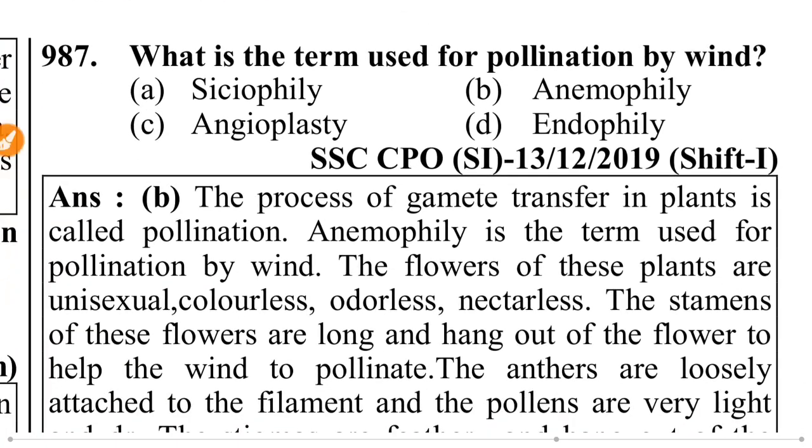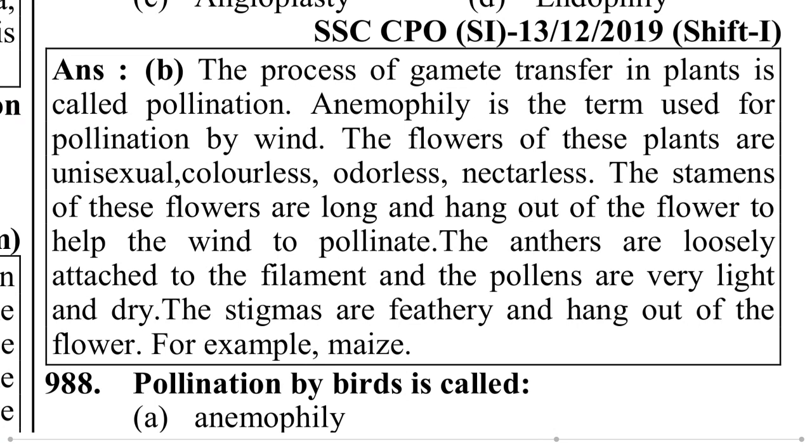What is the term used for pollination by wind? That is anemophily. The process of gamete transfer in plants is called pollination. Anemophily is the term used for pollination by wind. The flowers of these plants are unisexual, colorless, odorless, nectarless.